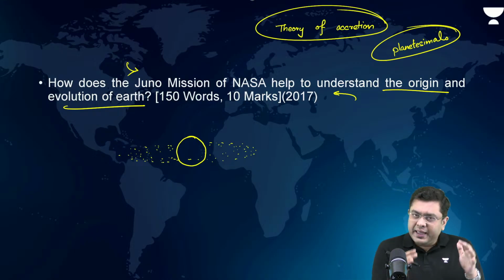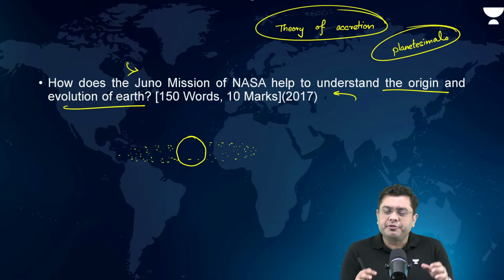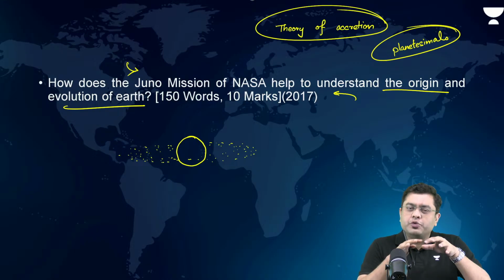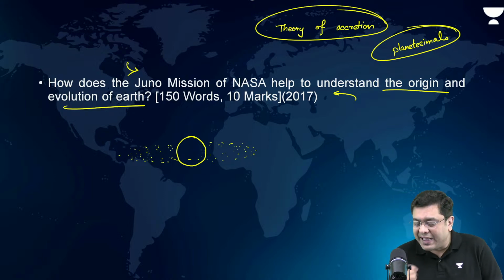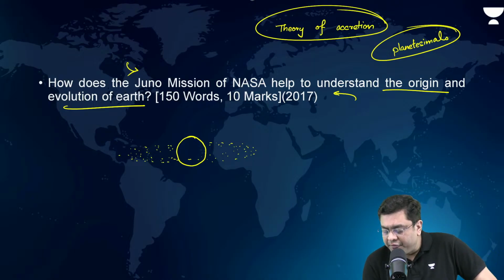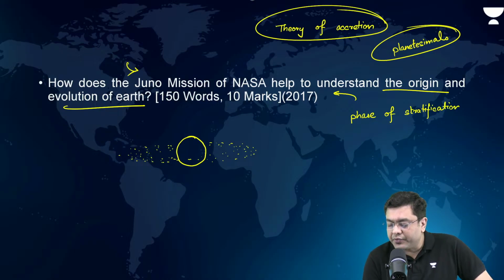Because we know that in the phase of evolution of planet Earth, the proto Earth was a large molten ball of mass, a large molten sphere, so to say. After that, planet Earth went through a phase of stratification. Stratification means arrangement in layers.